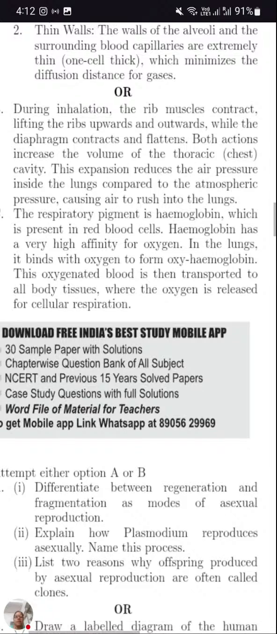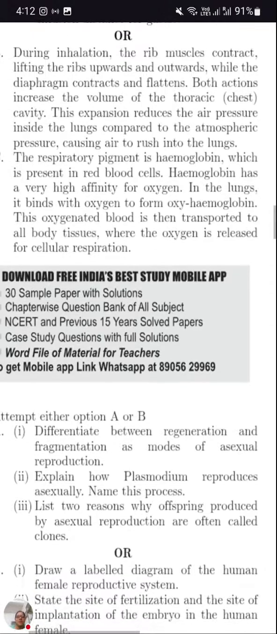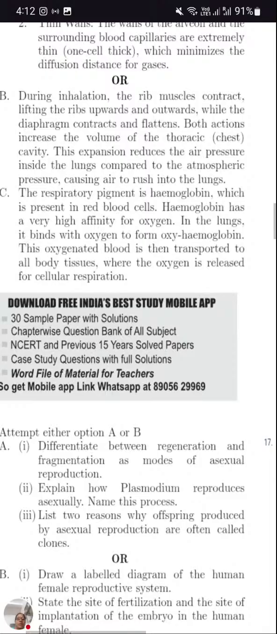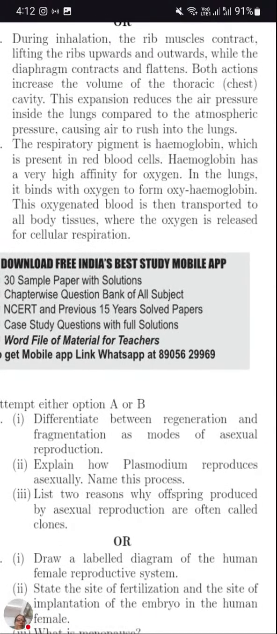Reading the answer: the expansion reduces the air pressure inside the lungs compared to the atmospheric pressure, causing the air to rush into the lungs. The respiratory pigment is hemoglobin. So that process got over. The respiratory pigment is hemoglobin, which is present in RBC, red blood cells. Hemoglobin has a very high affinity for oxygen. It pulls oxygen.